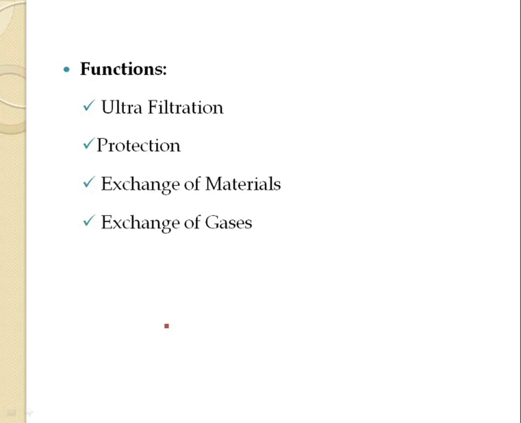Next is the exchange of gases. When they are found in the alveoli of the lungs, the squamous epithelial tissues allow the exchange of gases between the blood and the air. And last, abrasion. The stratified squamous epithelial tissue, as we have discussed, is going to provide protection against mechanical stress and abrasions by sloughing off the outermost layers of cells.